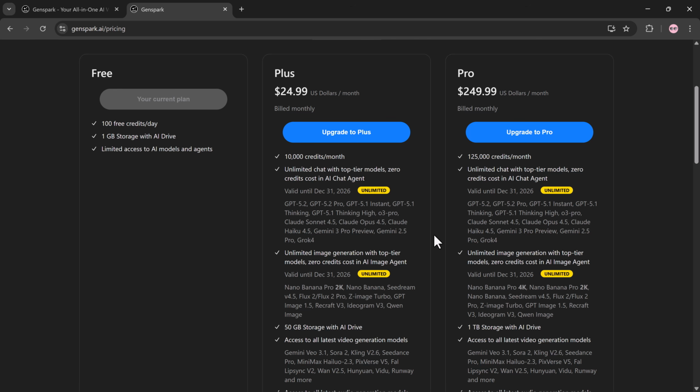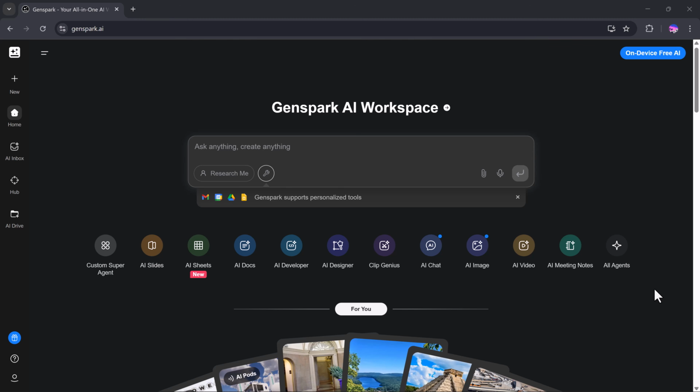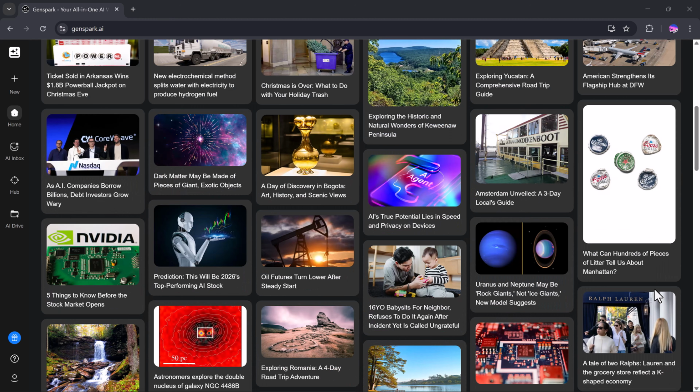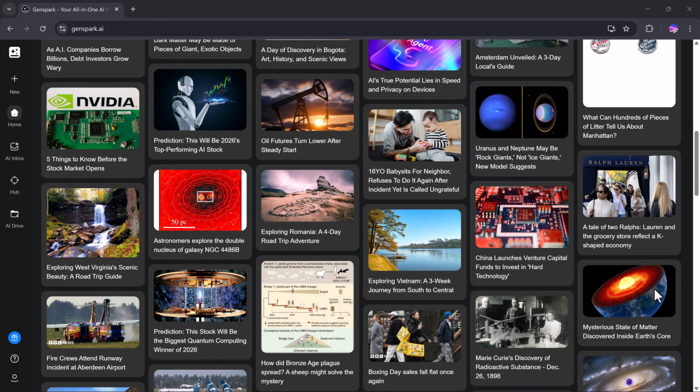ChatGPT helps you communicate with AI. Genspark allows AI to work for you, with autonomous agents, unlimited AI chat and image usage, AI slides, and more.